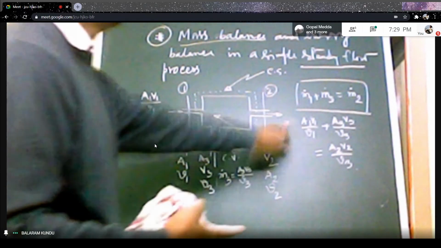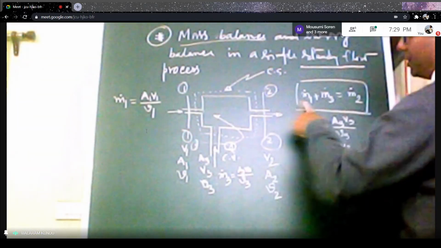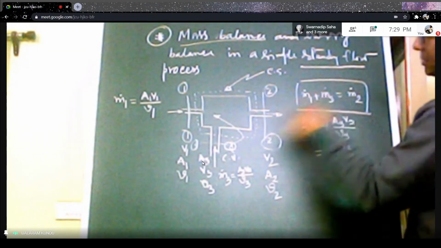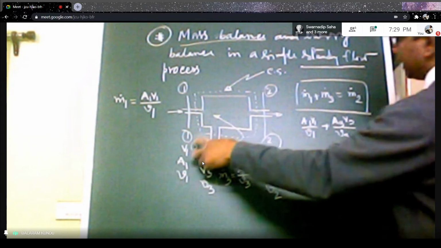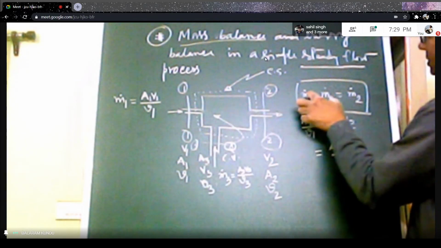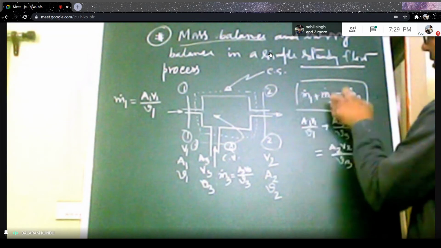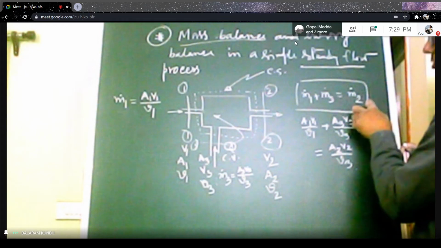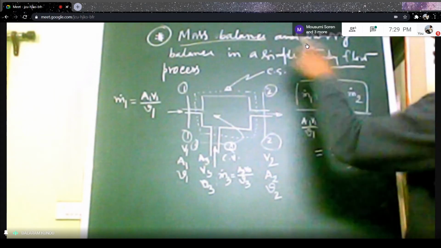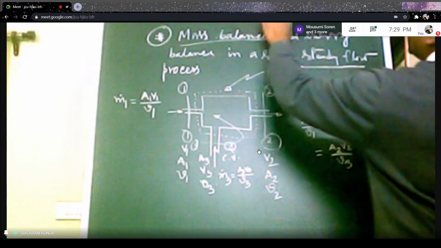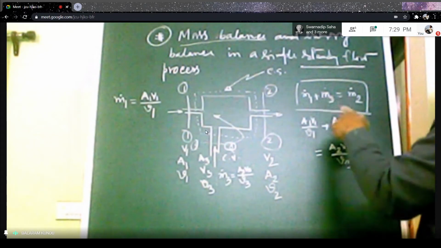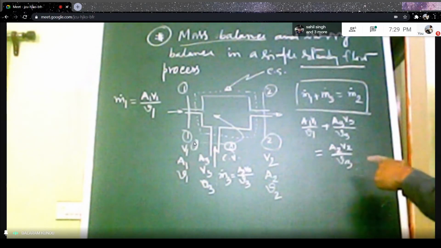from the control volume. And the mathematical expression: mass flow rate m1 dot through section 1 and m3 dot, the mass flow rate through section 3. So we have to add these two, m1 plus m3, and that should be equal to m2 dot under steady state situation. The steady state, or steady flow, has been mentioned here. So under steady flow or steady state situation, this is your mass balance.